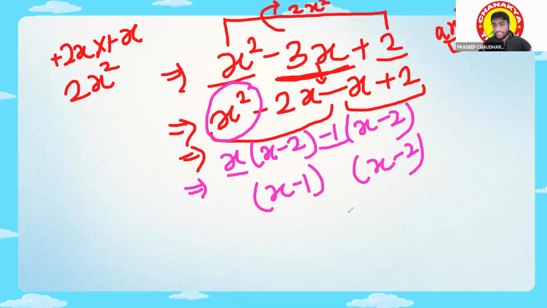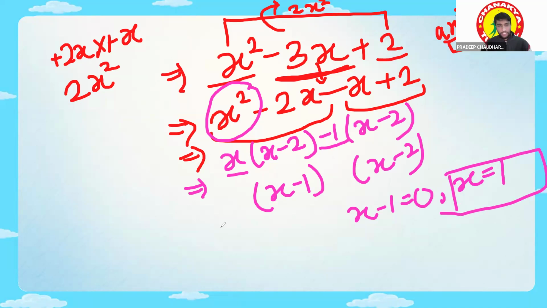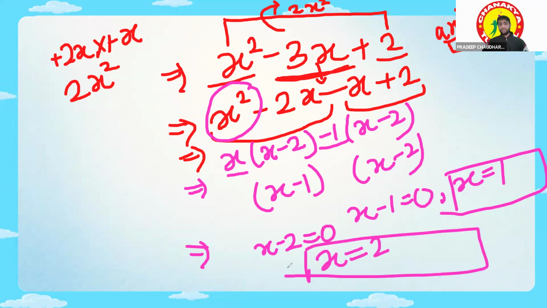Now I will put x minus 1 equal to 0. I'll get x equal to 1. Clear, guys? And if I put x minus 2 equal to 0, what will I get? x equal to 2. So of course, I can say from here that x equal to 1 and x equal to 2 are the zeros of p(x). You can also verify it by putting in 1 minus 3 plus 2. So this is another method by which you can find the zeros of the polynomial.